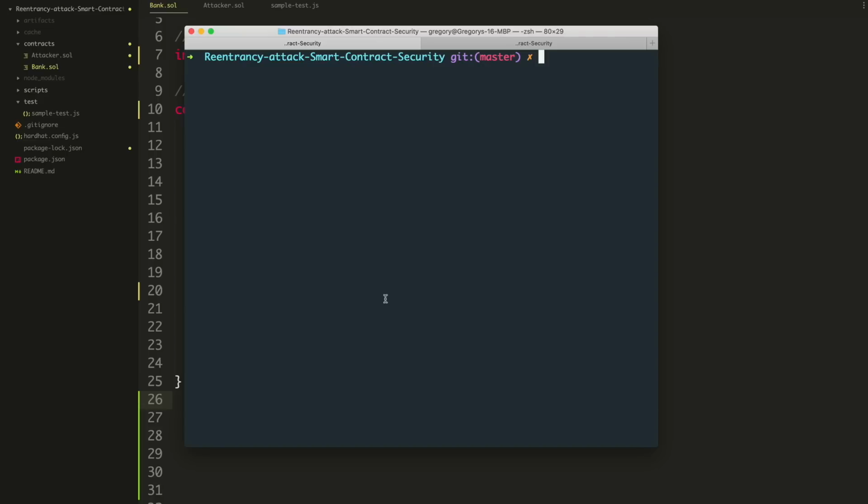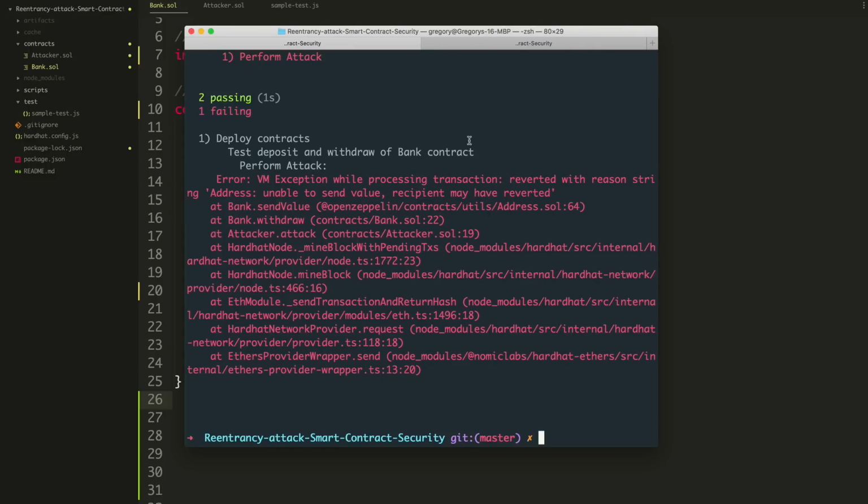Let's go to our terminal and let's just do npx hardhat compile, okay, to make sure our smart contracts still compile properly. I actually just did this off screen, so you'll see it compile properly. But now we can run the test. So we can say npx hardhat test. And what I expect to happen is that the first two tests that check for the initial deposit and withdrawal behavior should pass, but the second test where we try to actually do an attack should fail. And if that happens, then we know that our solution here was successful. So let's run the test. All right. So boom, that's exactly what happened.